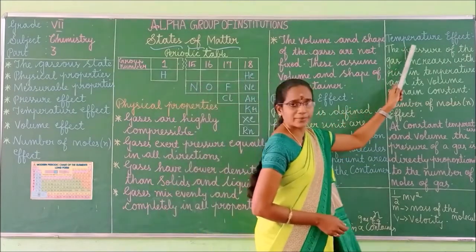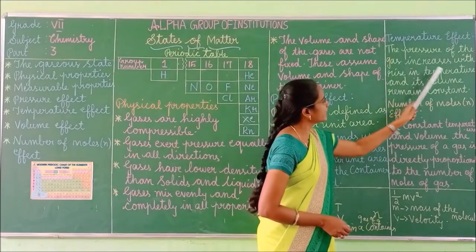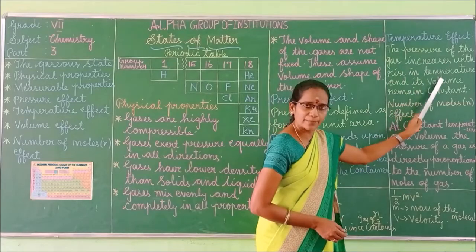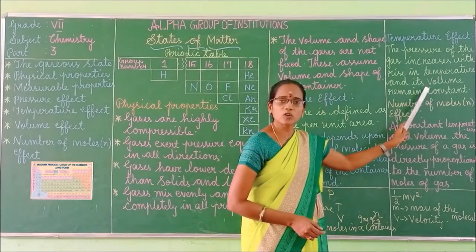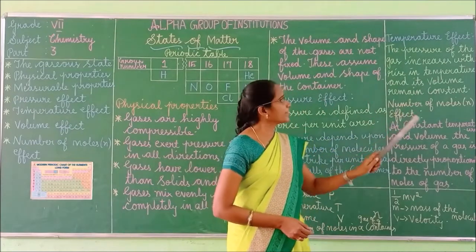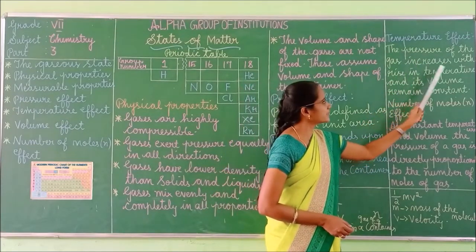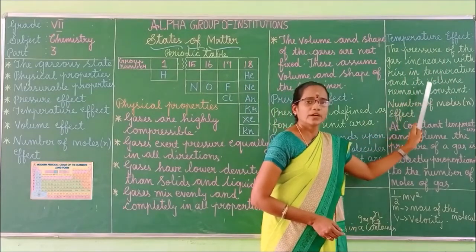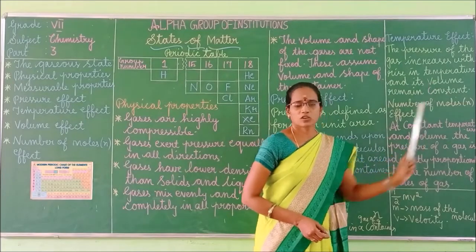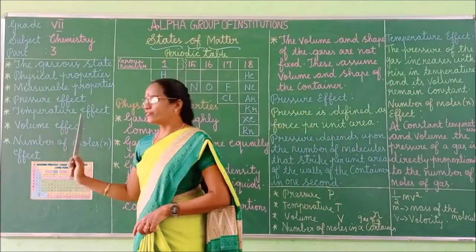The pressure of the gas increases with the rise in temperature and its volume remains constant. This is the concept behind the temperature effect. Got it, children? Next we can move to the volume effect.